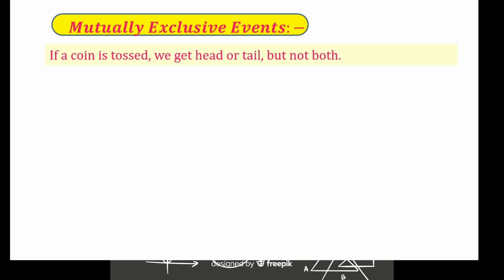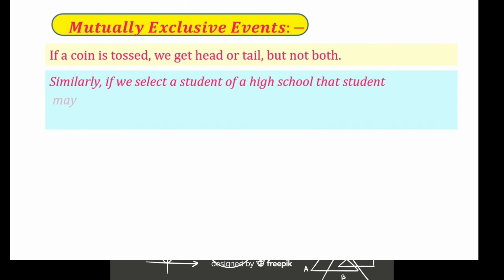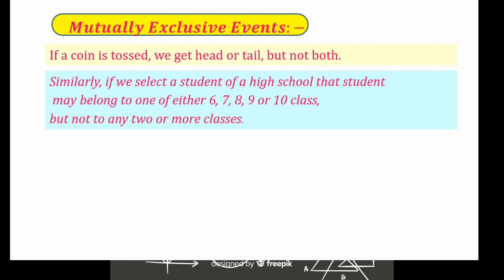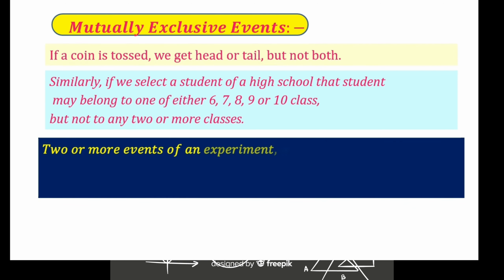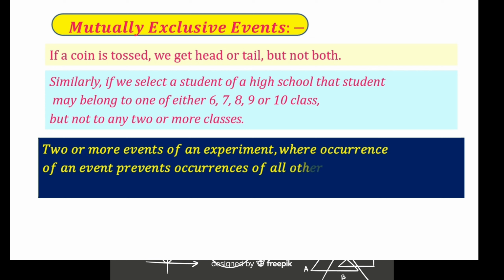Mutually exclusive events. If a coin is tossed, we get head or tail, but not both. Similarly, if we select a student of a high school, that student may belong to one of either 6th class, 7th class, 8th class, 9th class or 10th class, but not to any two or more classes. Two or more events of an experiment where the occurrence of an event prevents the occurrence of all other events are called mutually exclusive events.